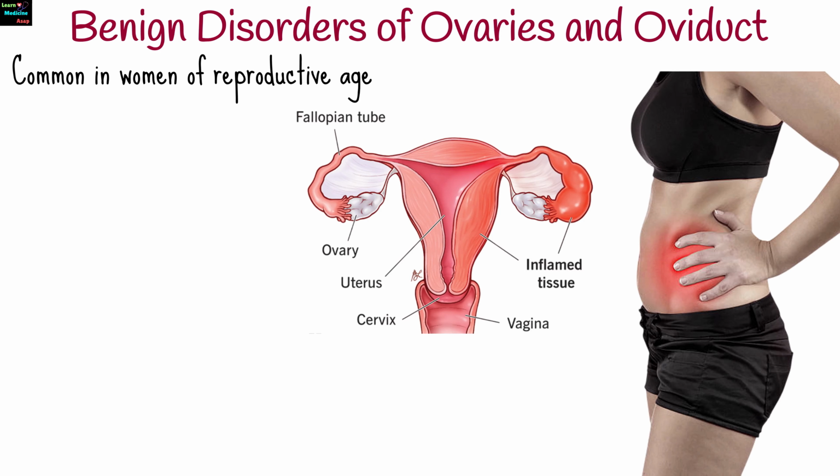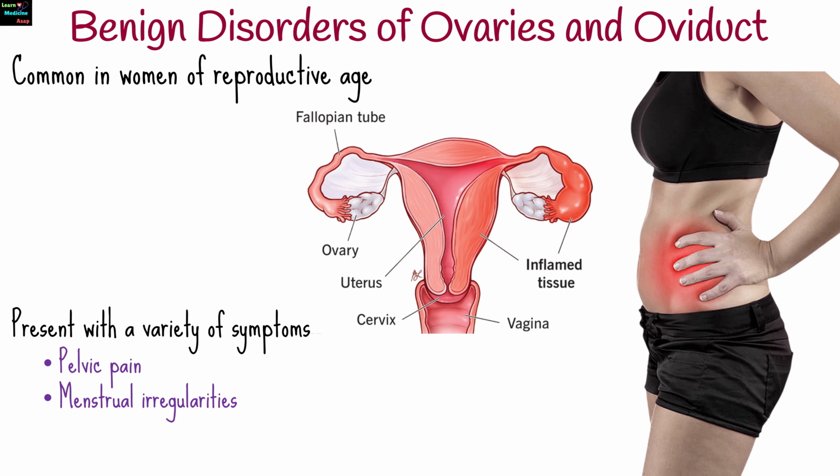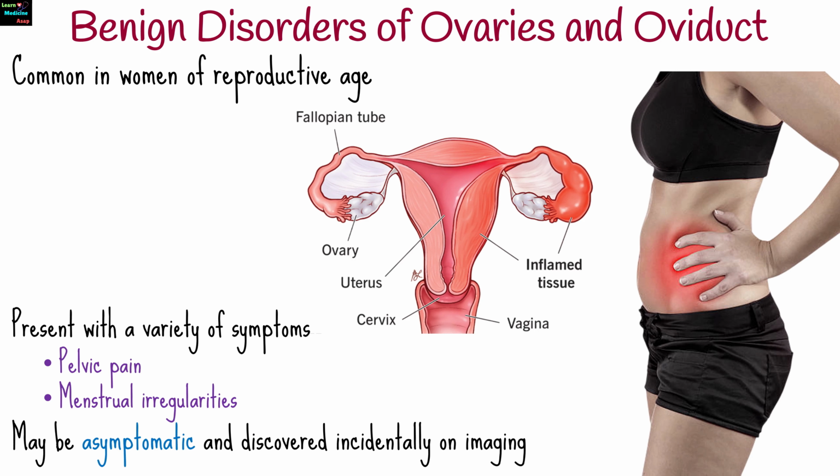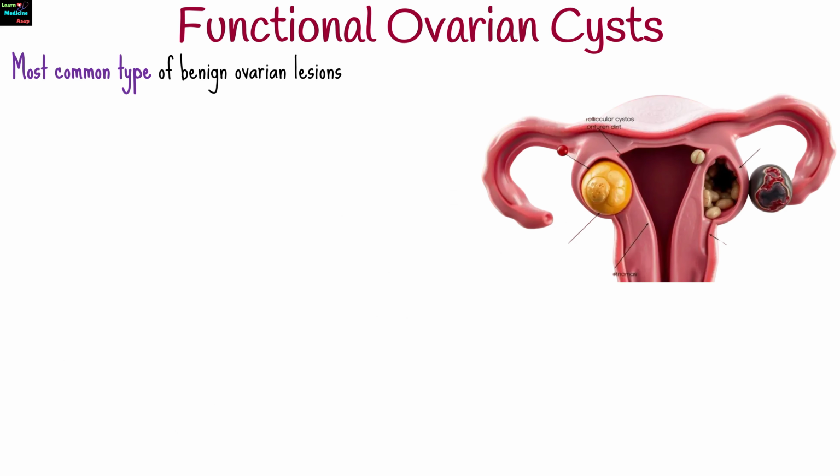Benign disorders of the ovaries and oviducts are common, especially in women of reproductive age. These conditions can present with a variety of symptoms, including pelvic pain, menstrual irregularities, or may be asymptomatic and discovered incidentally on imaging. Functional cysts are the most common type of benign ovarian lesions. They usually occur in women of reproductive age and often resolve on their own.